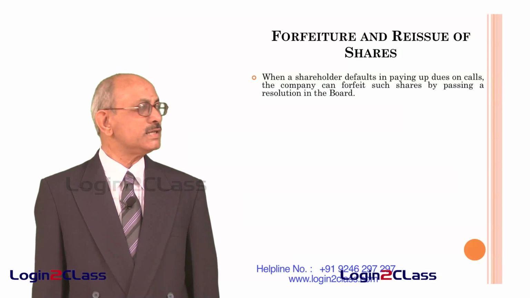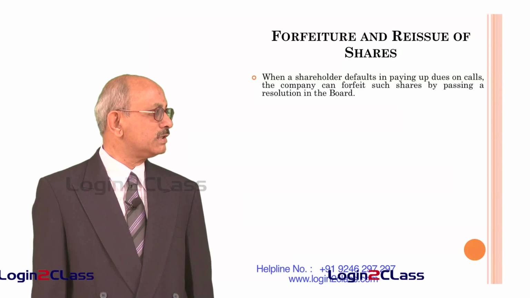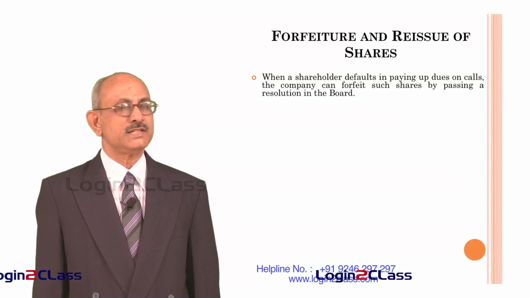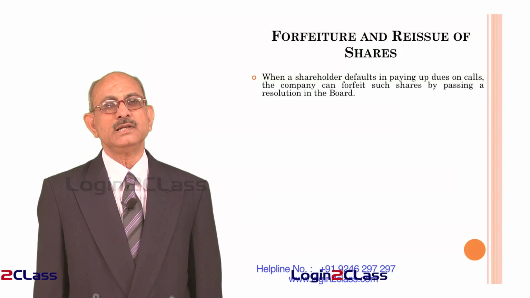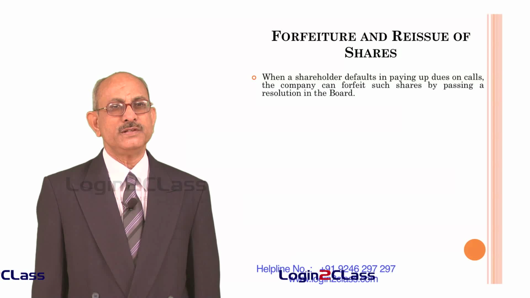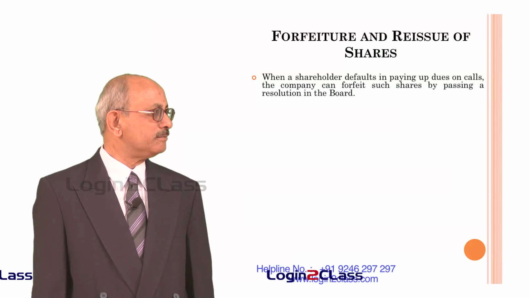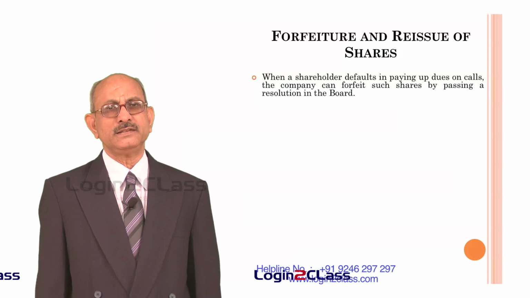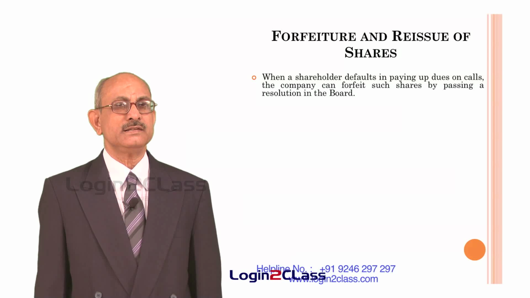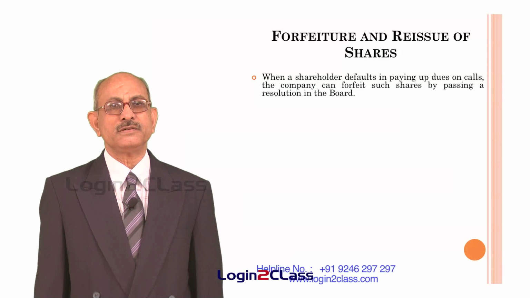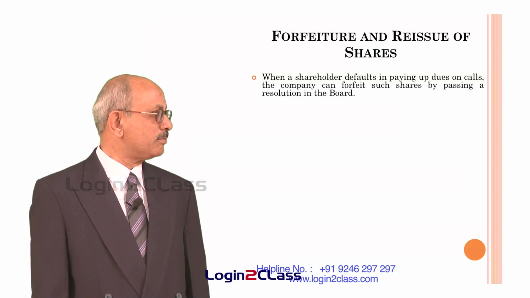So when a shareholder defaults in paying up dues on calls, the company can forfeit such shares by passing a resolution in the board. This resolution is mandatory. That means forfeiture can be done only after the board of directors passes a resolution on forfeiture of shares, and in such cases we need to pass different journal entries in the books of the company.